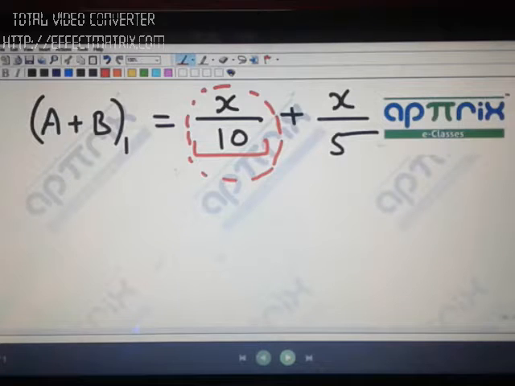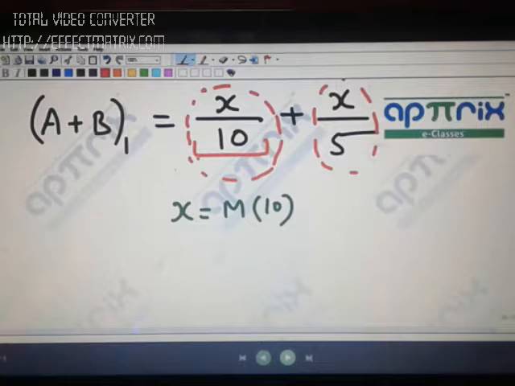But I can choose any number to be x, so one feeling I'm getting from this fraction is that if x would have been a multiple of 10, your life would have been easier. Then I went to the second fraction, x by 5, and asked the same question. It told me that if x would have been a multiple of 5, then the calculation would have been easier.